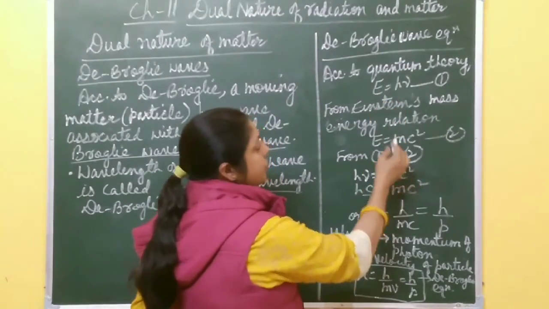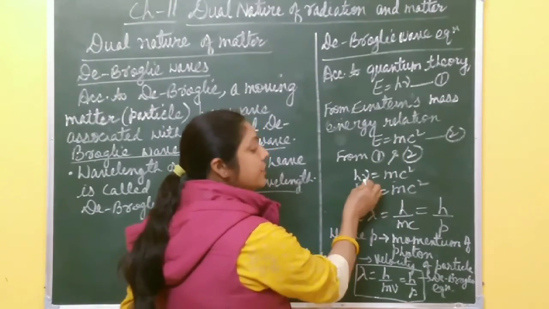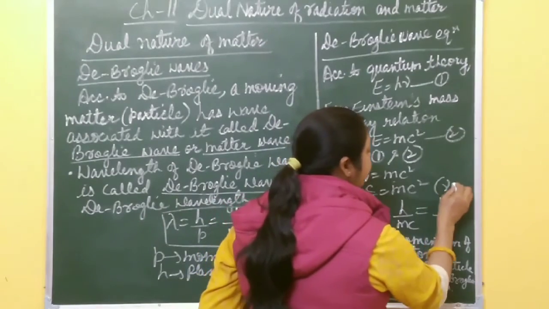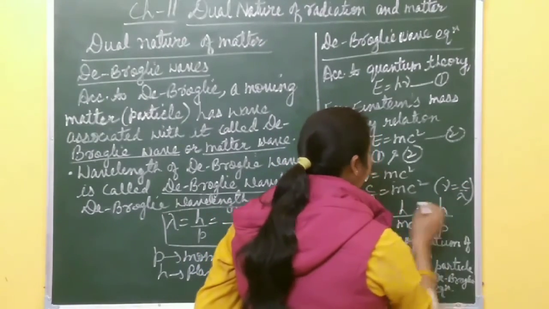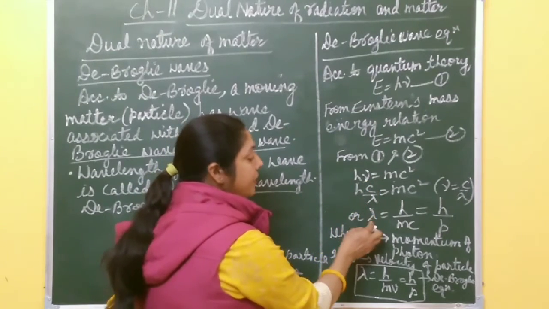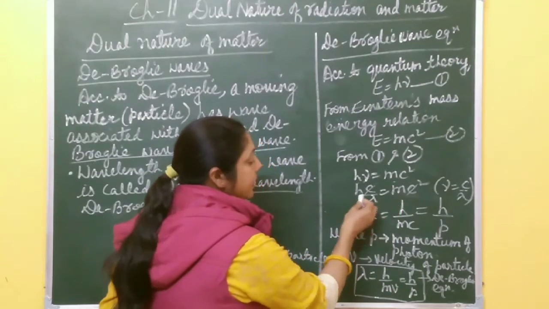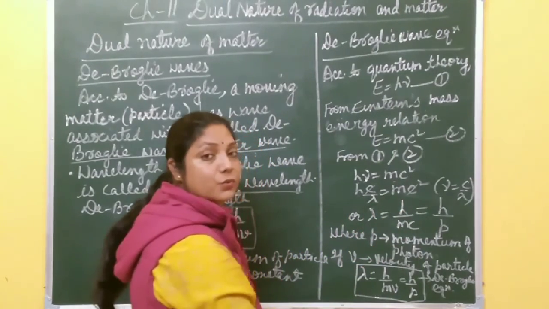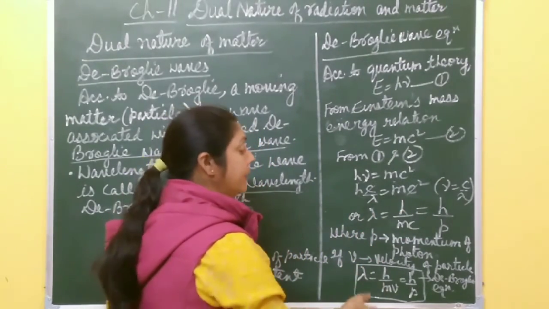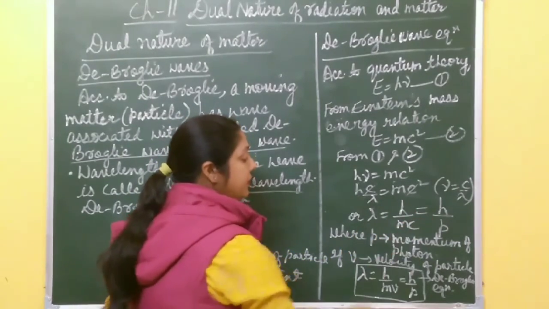From these two equations, we find that h nu equals mc square. Or you write nu as what? c by lambda. Frequency is speed by wavelength. You put the value of nu here, c by lambda. From here you get lambda equal to h by mc, the c cancels, and mc is what? Momentum, right? Momentum of the photon. So lambda becomes equal to h by mc, or h by p.